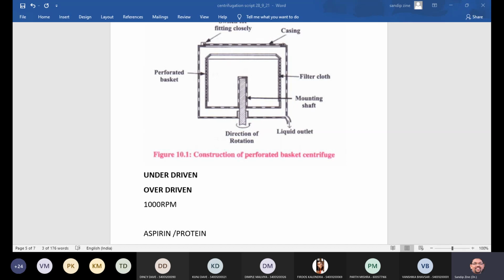Then we can talk about the working pattern. What will be the working? Sir, can you please repeat the principle?